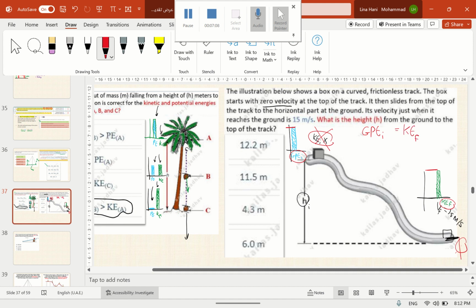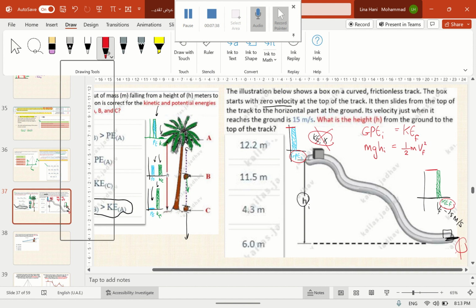Now, since he wants me to find the height, I need to substitute the equations of both energies. To find the gravitational potential energy, I multiply mgh. Since this is the initial gravitational potential energy, mgh initial is equal to KE final, which is half mass V final squared.